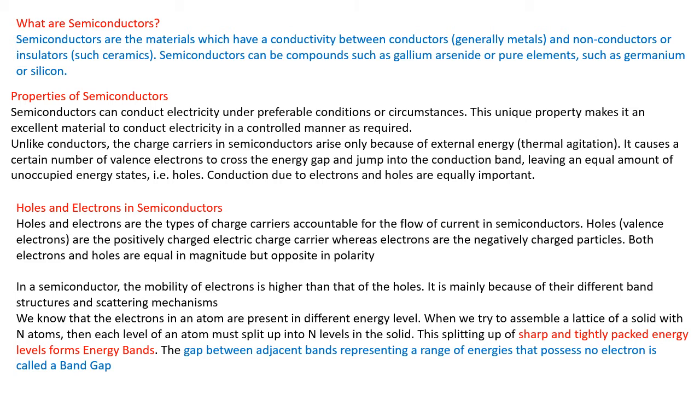In a semiconductor, the mobility of electrons is higher than that of holes. We have seen atomic structures or shell configurations. In that also, electrons by nature have a tendency and ability to migrate around a nucleus or the protons. They have higher momentum than the positive charge. It is mainly because of the different band structure and scattering mechanism. Here the scattering mechanism is nothing but the shell configuration of the particular material.